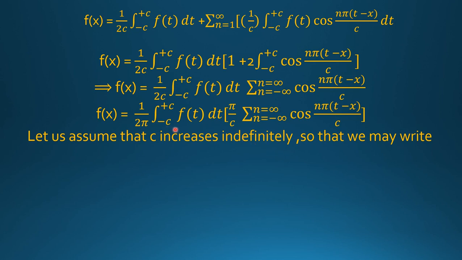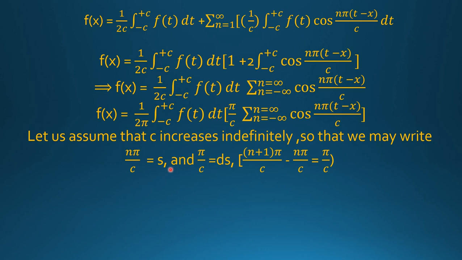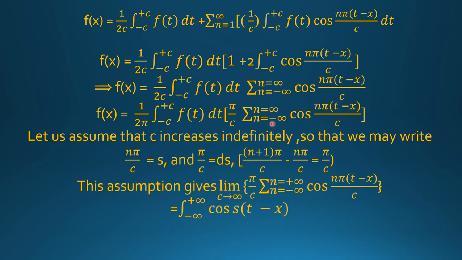Let us assume that the limit c increases indefinitely, so that we may write nπ/c = s and π/c = ds, because (n + 1)π/c − nπ/c = π/c. As c increases indefinitely, π/c equals ds, and in the limit c tends to infinity, the sum (π/c) Σ (n = −∞ to +∞) cos(nπ(t − x)/c) gives the integral from −∞ to +∞ of cos s(t − x) ds, where s = nπ/c.